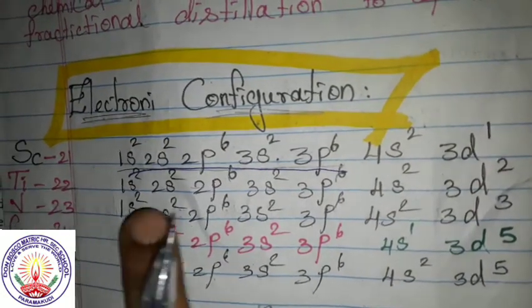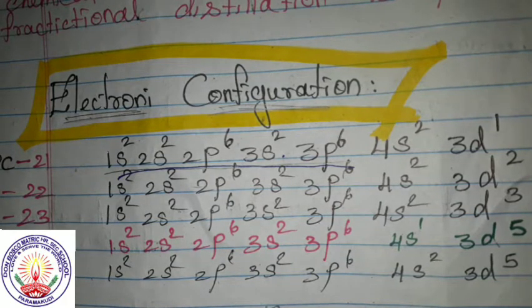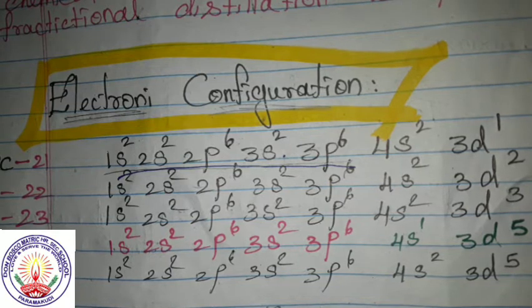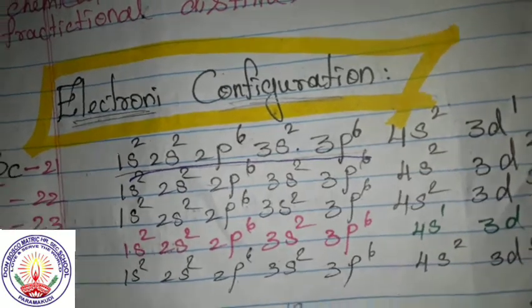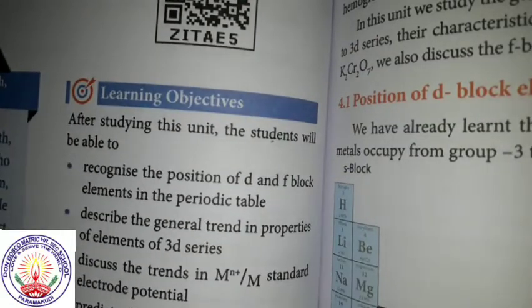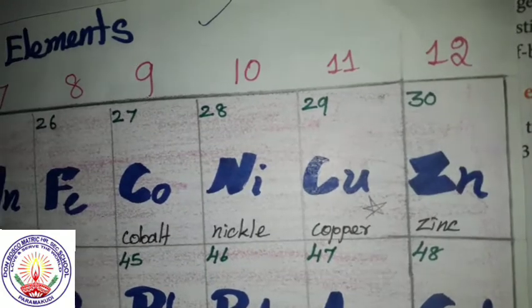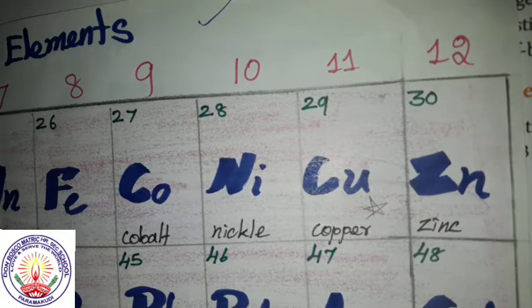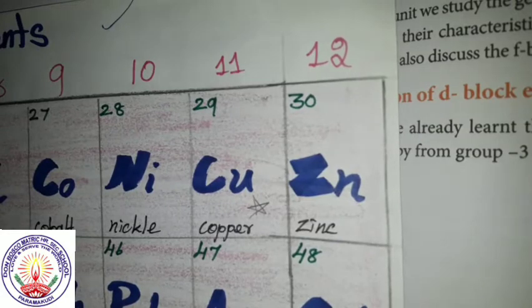Now you see it goes on like that. The successive elements progressively fill the 3d orbitals and are complete in zinc. In zinc, it is filled completely. Children, in the introduction we saw that d block elements, the transition elements, are partly filled d and f. But look at zinc. Zinc is completely filled. What is the atomic number of zinc? 30.